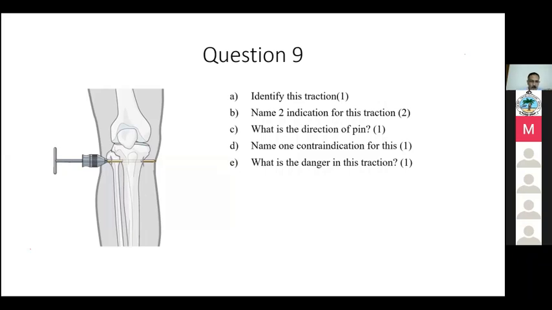One common mistake everybody makes with distal femur traction: when you have an upper shaft fracture of the femur and you want to put a pin in the distal femur so that traction is on the femur alone, which is one indication for distal femur traction, you normally keep the knee flexed. But have you ever tried flexing the knee after putting a pin in the distal femur? It will not be easy. Why? If you have put the pin in extension and try to flex the knee, what will you see normally?